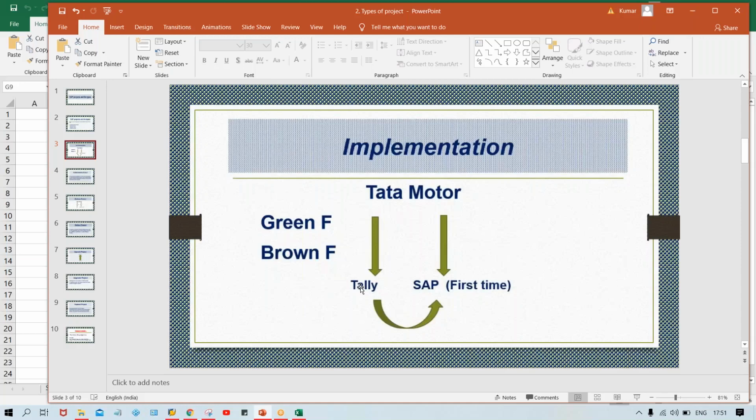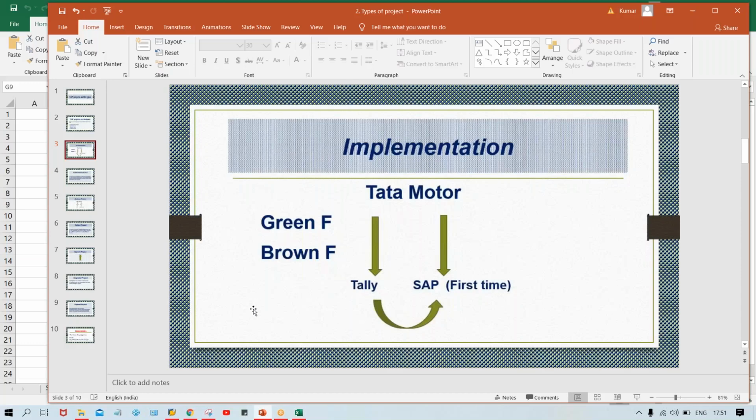Why? Because it is a very small ERP. Very limited activities can be performed, and based on that, very limited reports can be fetched from Tally. So the Tata Motors management decided to go for a bigger platform. They searched multiple options, and based on their research, they decided to go for SAP. So now SAP is going to be installed in Tata Motors.